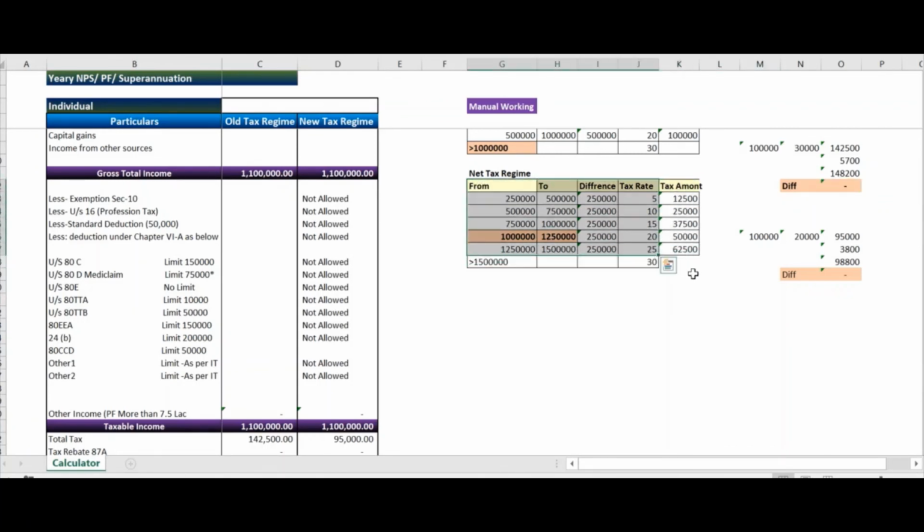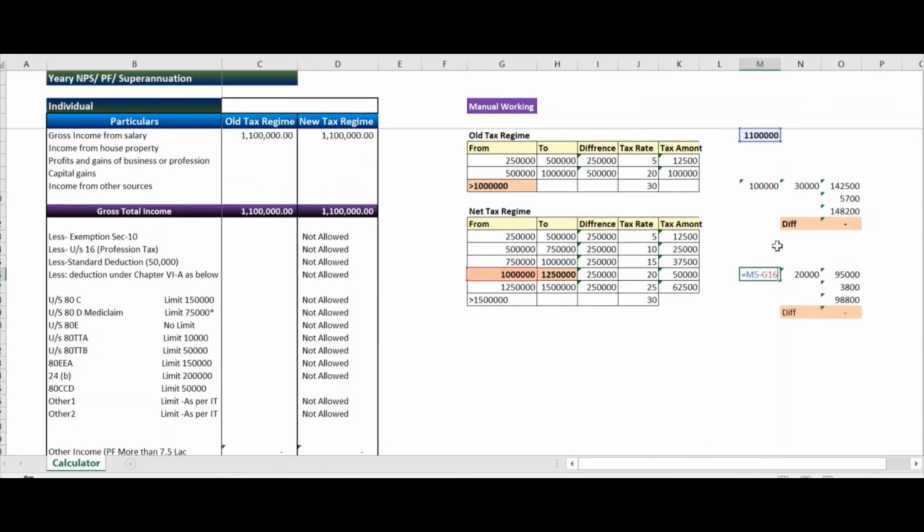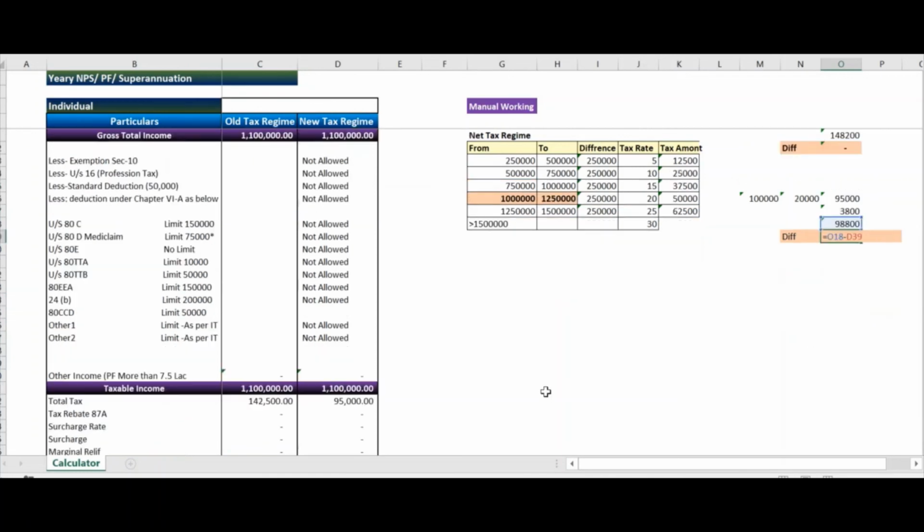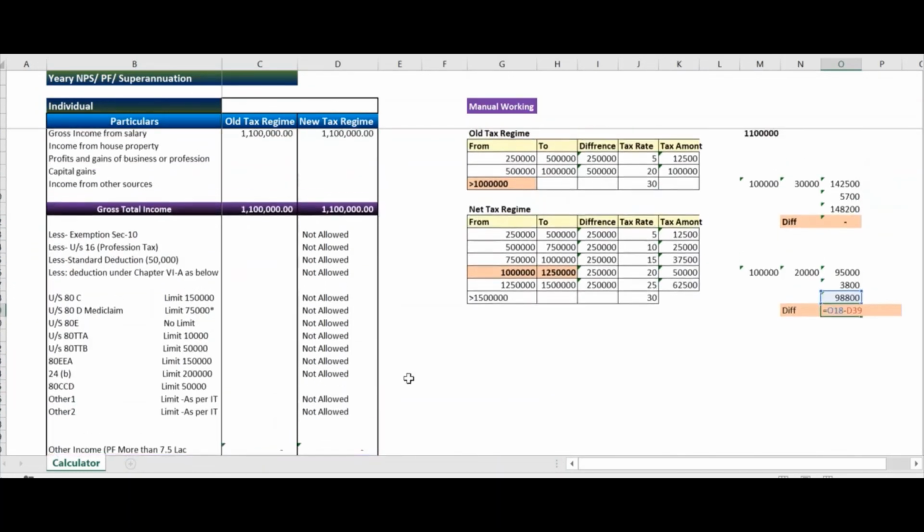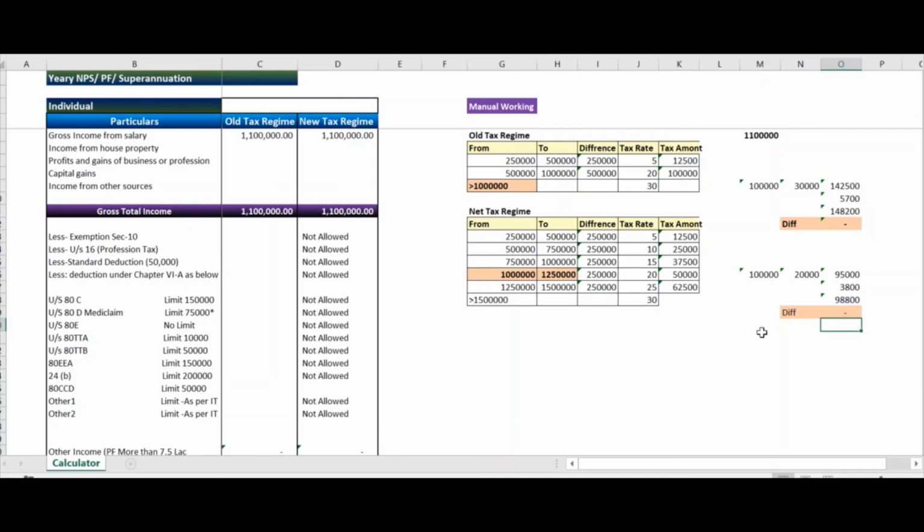Now we will see the new tax regime. Here you can see the amount falls in the 20% slab, which is the rupees 10 lakh to 12.5 lakh slab. So again we will extract rupees 10 lakh from 11 lakh and calculate tax at the rate of 20%. Then we will add back the tax which is before this slab. Now again I will match this amount with our calculator in the same way as I did earlier. Now you can see the tax amount is matching with the calculator.